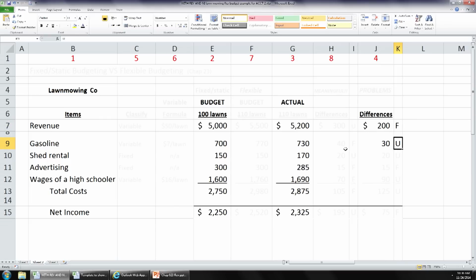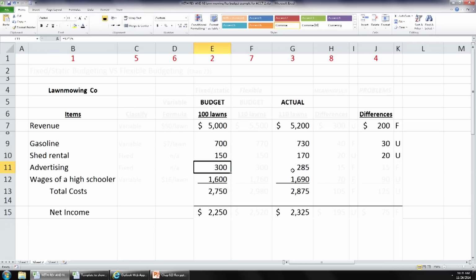So we use favorable and unfavorable as opposed to positive and negative signs. Now, you've got to be careful. When your revenues are greater than your budget, that's favorable. When your actual expenses are greater than your budget, that's unfavorable. All right, shed rental. You budgeted 150. You actually spent 170. That's a $20 difference. Is that favorable or unfavorable? Unfavorable.